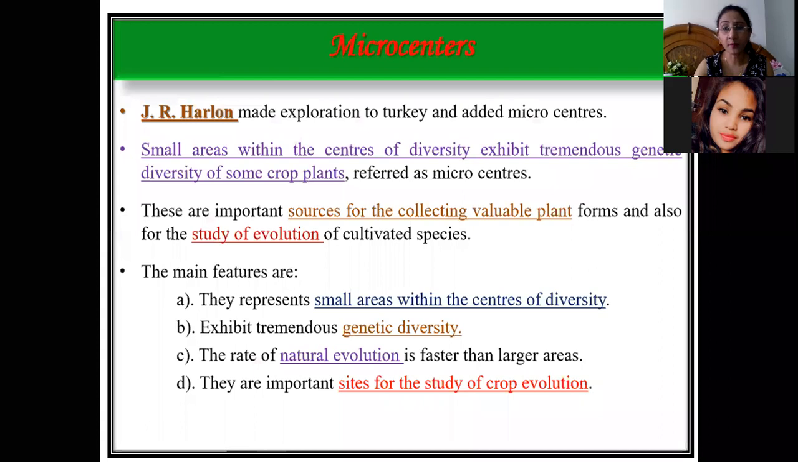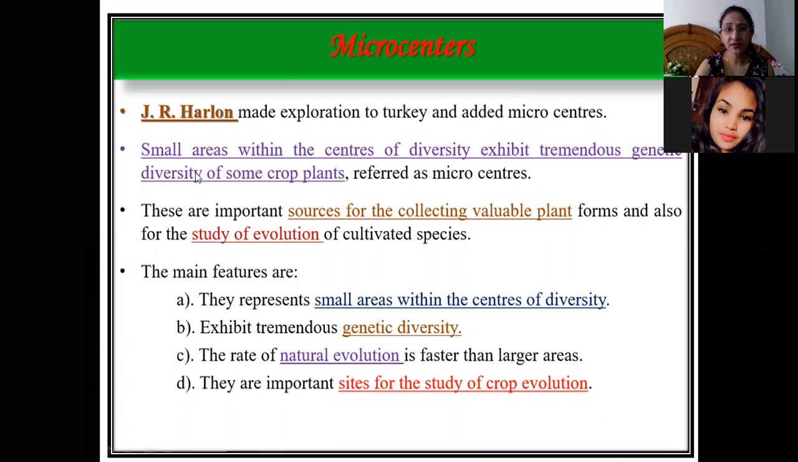Similarly, we will be studying about micro centers. The term micro centers was given by J.R. Harlan. So you have to remember these scientists' names: N.I. Vavilov gave the centers of origin, and Harlan made an exploration to Turkey and added micro centers. Okay, so he went to Turkey and he added micro centers also to centers of origin and centers of diversity.